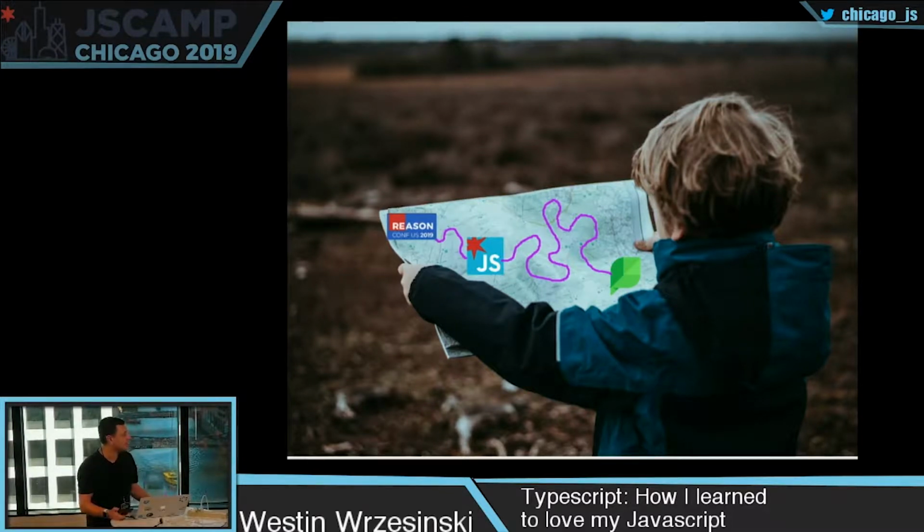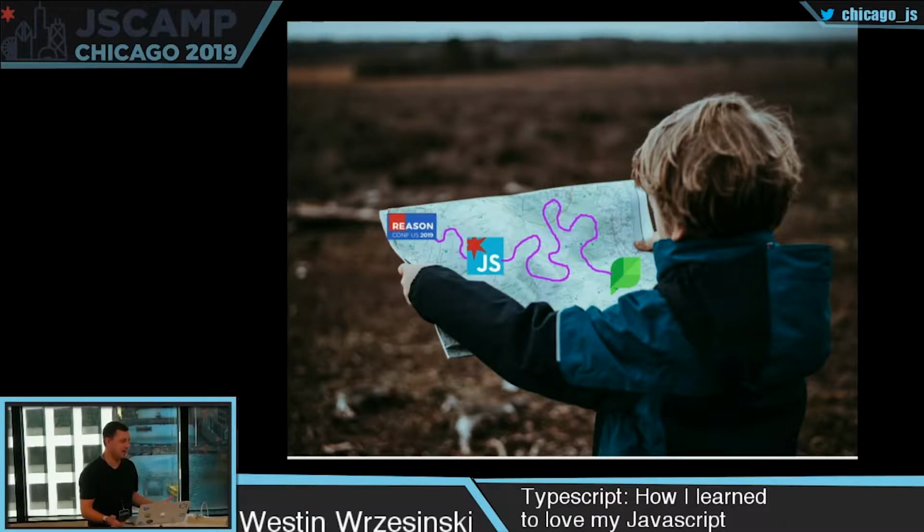Let's imagine that we started a new job at a mapping company of some kind, maybe Apple or Google or something of that nature. And you come in on your first day and no onboarding. Your product team comes to you and says, we want to know how to get from Sprout Social, my current employer, to the Chicago JS conference.